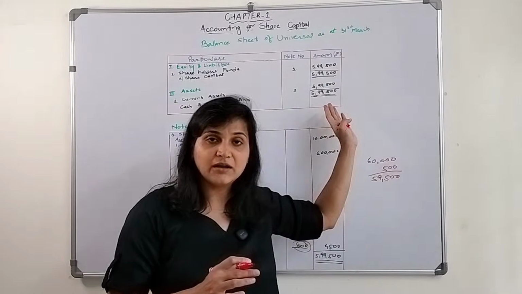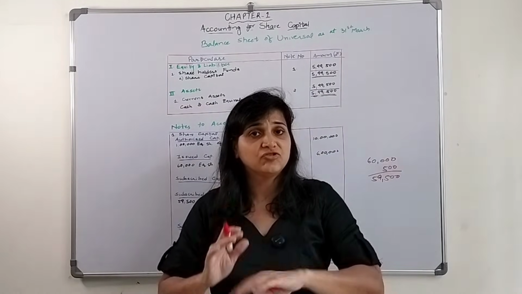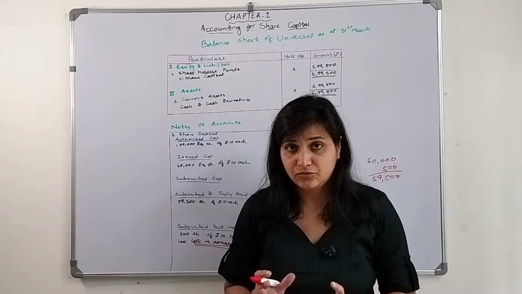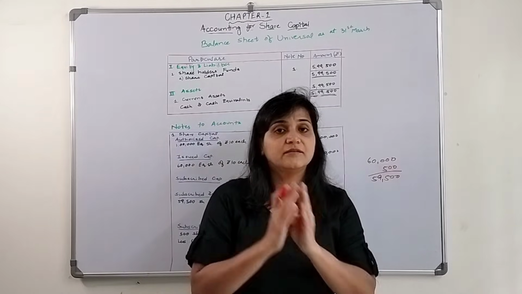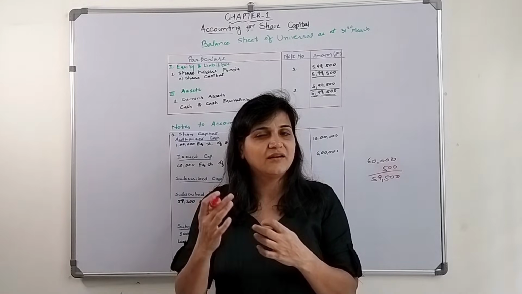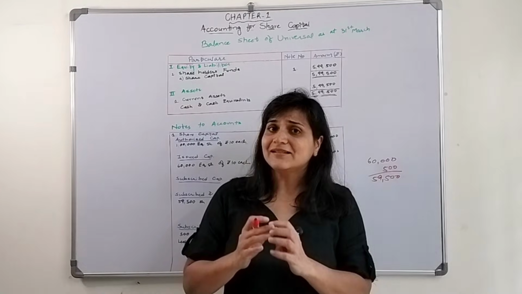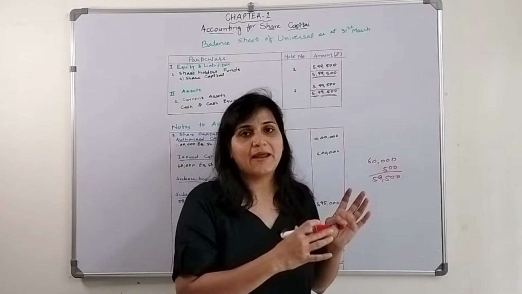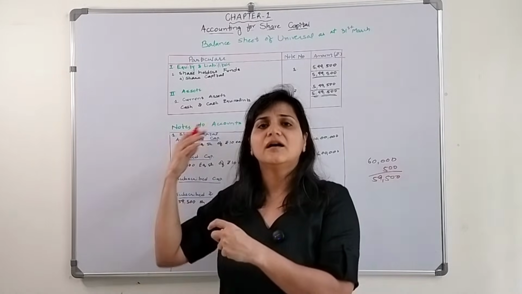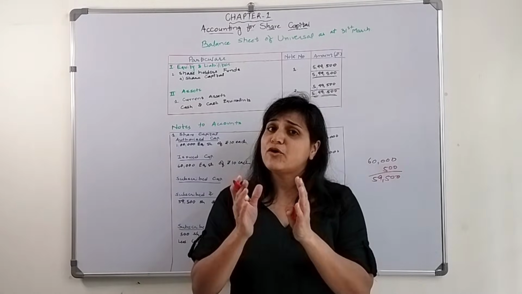Okay, you understood how we will show the balance sheet and how we will present the notes to accounts, and if it has been mentioned to prepare a separate cash book and pass the necessary journal entries, then you have to do it. So this was all about calls in arrears and calls in advance. In the next video we are going to talk about oversubscription, undersubscription, and shares issued at premium. But till that time I want you to do the basic practice of all these things. If you get a hand on all these things, understanding other journal entries will be far easier. I hope you got it.